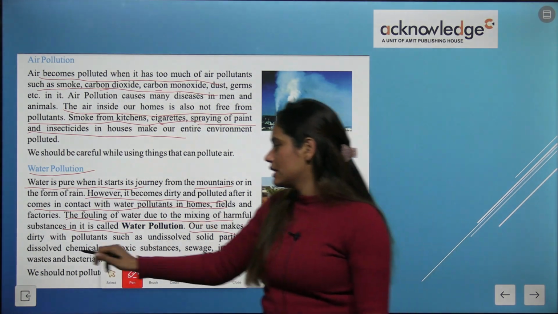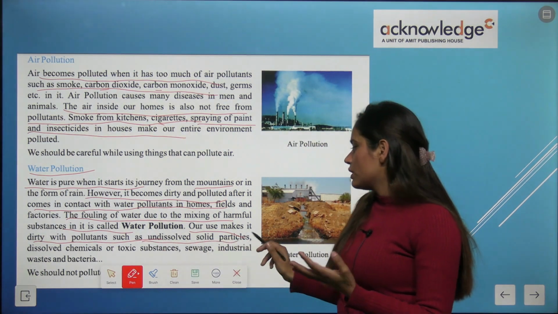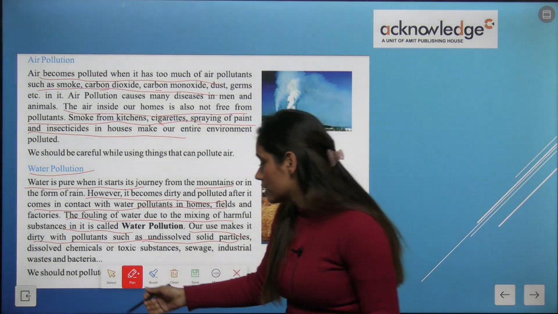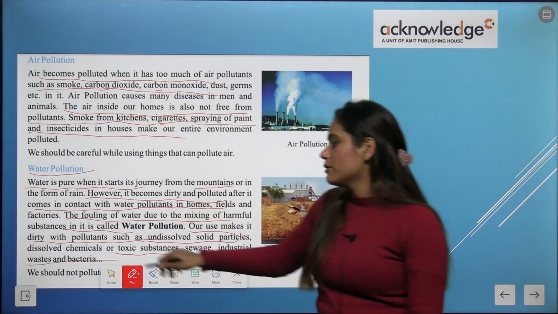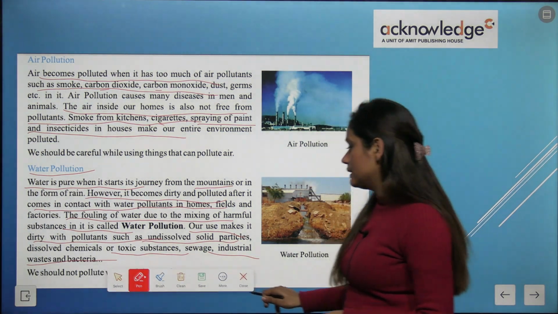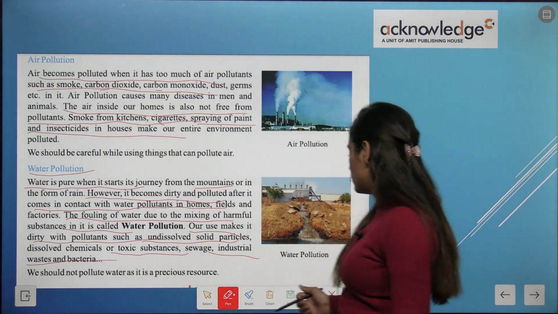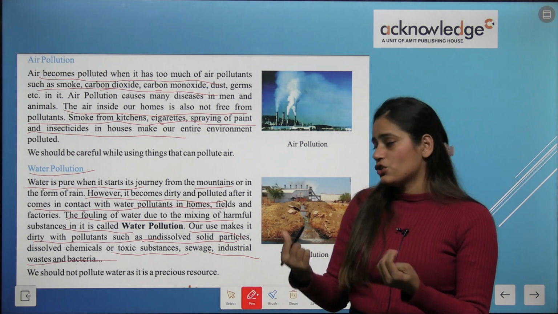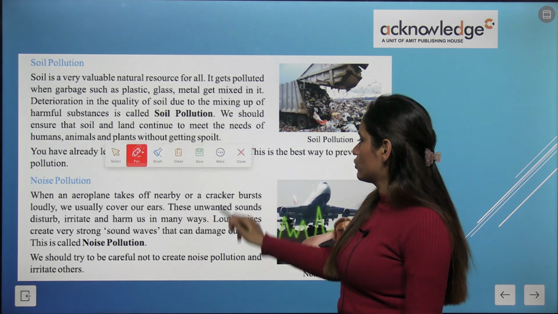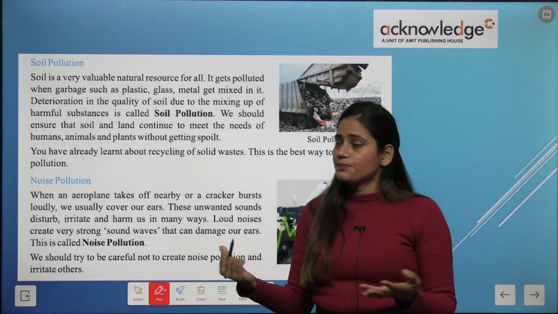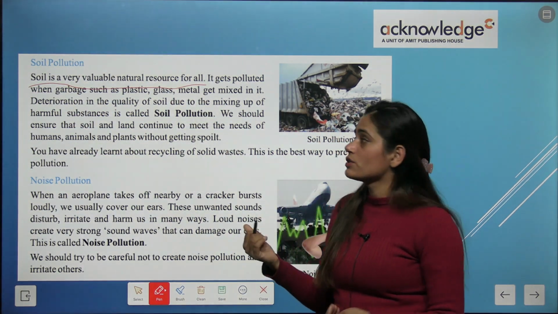Our use makes it dirty with pollutants such as undissolved solid particles, dissolved chemicals, toxic substances, sewage, industry waste, and bacteria. Because of all these things, what is happening? Water pollution. Okay, and we should not pollute water as it is a precious resource. Okay, the next pollution is soil pollution. Now, soil pollution कैसे होता है? Let's learn.